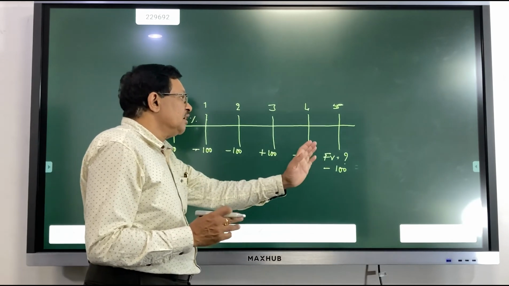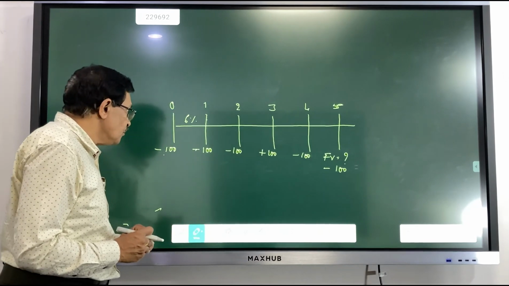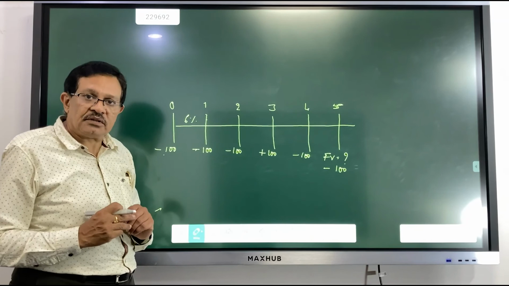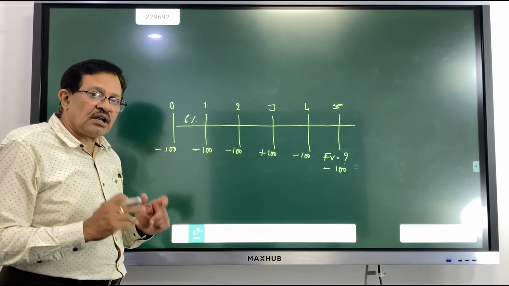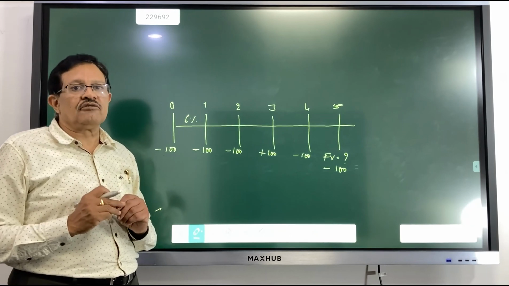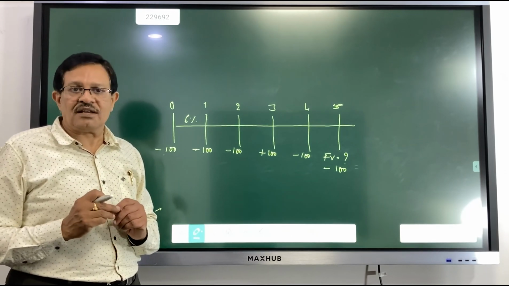And at the end of the period, I like to know how much money I am going to receive if these monies are invested at 6%. To understand this, we need to understand something called the future value concept, which I am going to deal with in the next class. Thank you.